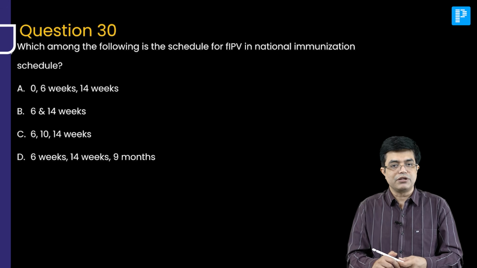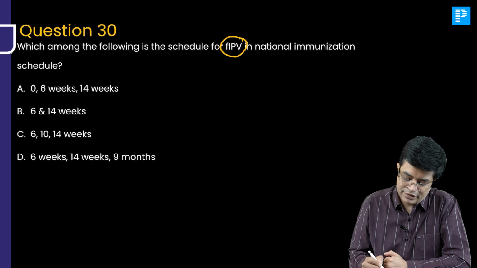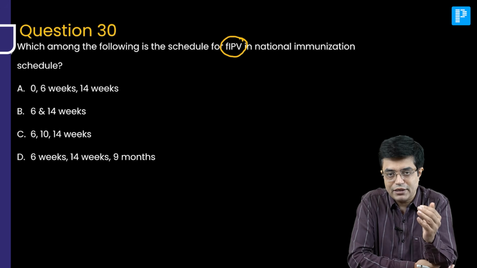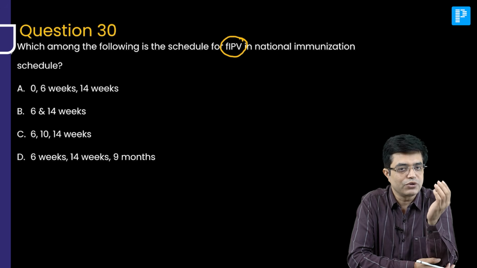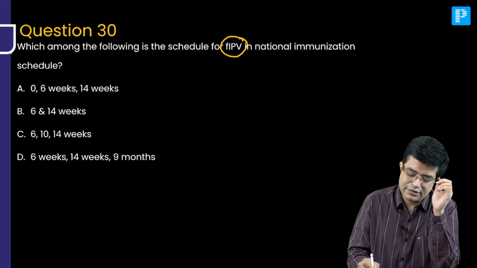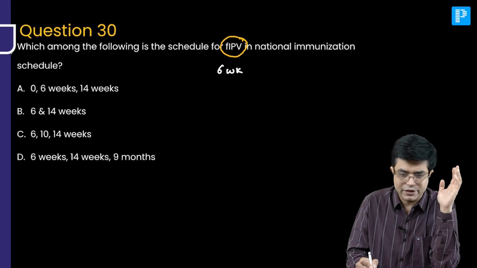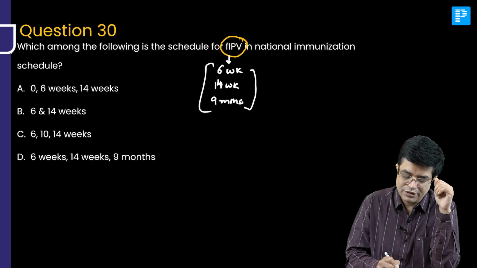And finally, question number 30. Which among the following is the schedule for fractional IPV in the National Immunization Schedule? From 2023 onwards, the Government of India added a third primary dose of fractional IPV. Earlier there were 2 doses we used to give at 6 and 14 weeks, but now 3 doses are given. Remember, this is an injectable vaccine. The OPV birth dose is given as well. So fractional IPV at 6 weeks, 14 weeks, and then also added at 9 months. So the answer to this question is D.